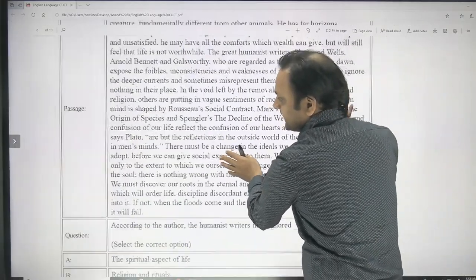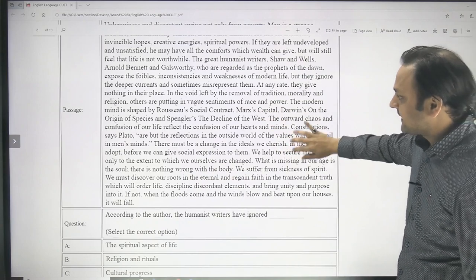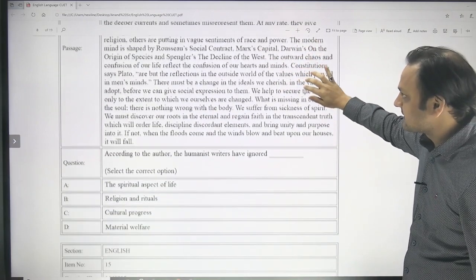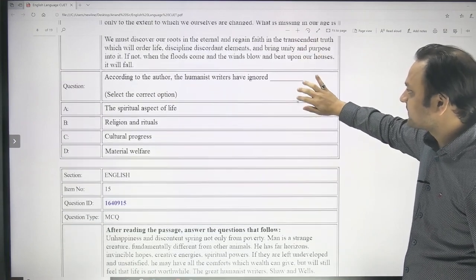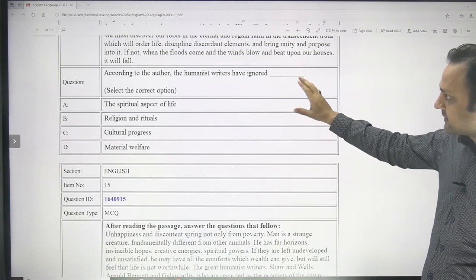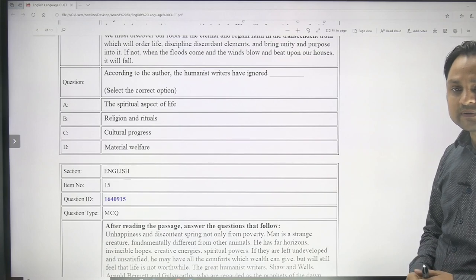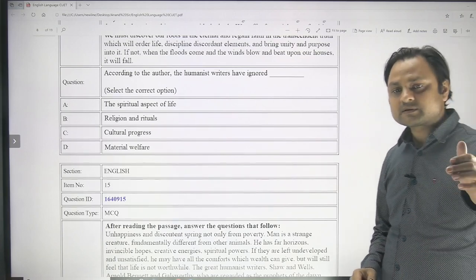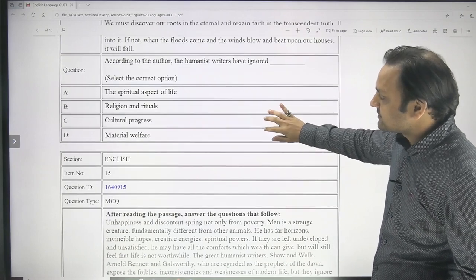Some of you might get bored because reading these passages and finding the answers is not an easy thing. I understand this because I have been teaching for quite a while now. I know that students feel bored while dealing with the passages, but you have to bear with the passages for a while, because after we cover these 18 questions, there will be questions based on vocabulary and other things as well. So we will have a look at those questions as well.